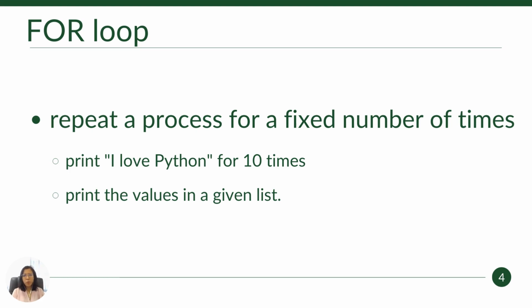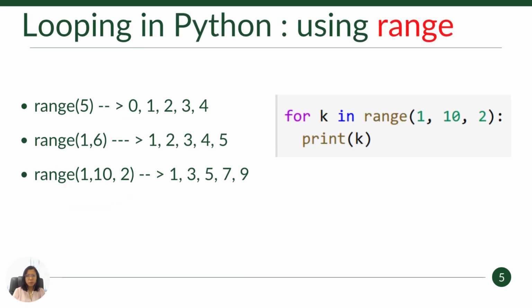I hope you will go and write your Python code later. Print I love Python 10 times. So what you want to do is print out this sentence, I love Python. One way we can do it is to copy and paste this line 10 times. Or we can put this line into the for loop so that it can automatically repeat the process for you. So let's go to the example.